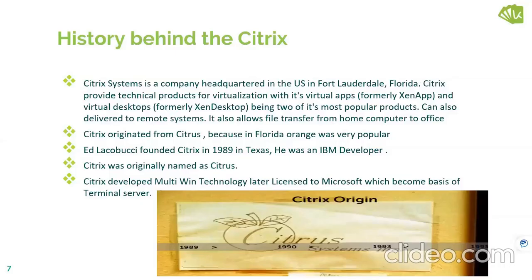So coming to the history behind Citrix: when it was invented, who invented it, why Citrix was launched, what the first name was, and how the logo looked. Citrix was originally named Citrus. Citrus is nothing but an orange. It originated from citrus because in Florida at that time orange was very popular. So this is the logo. See here, Citrus. It looks like an orange.